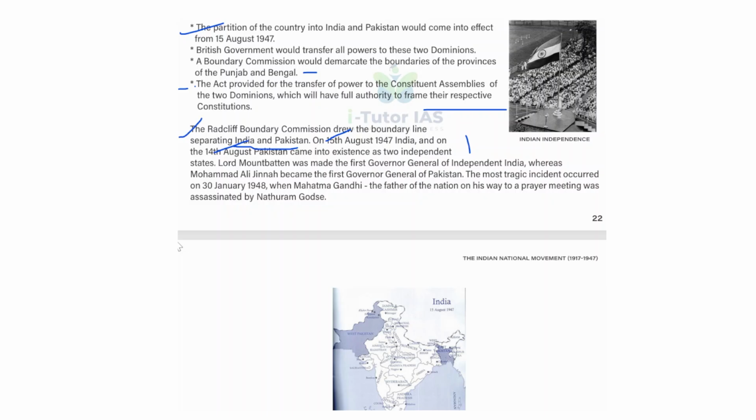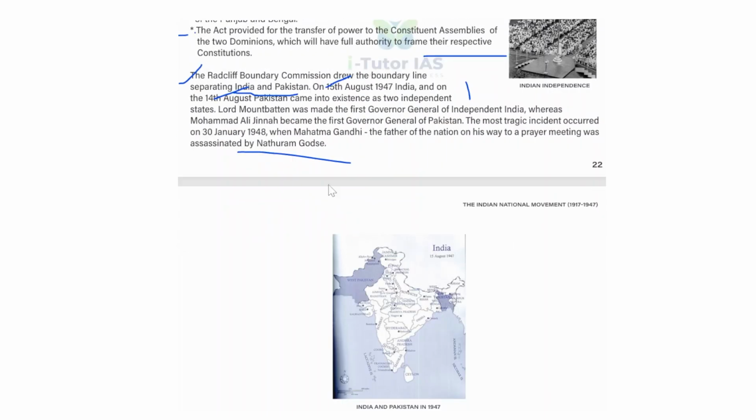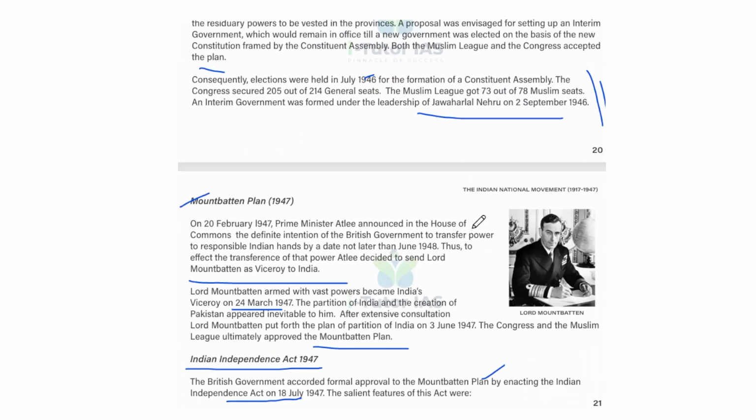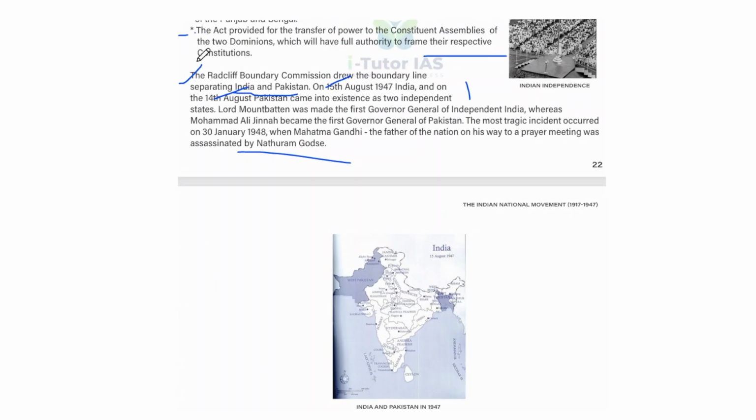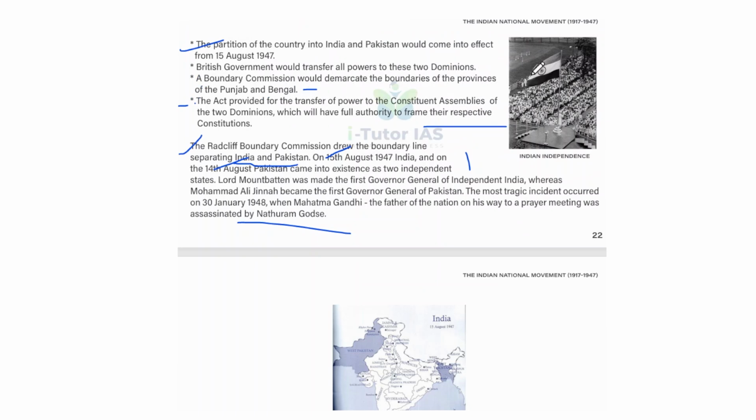And the most tragic incident occurred on 30th January 1948 when Mahatma Gandhi, the father of the nation, on his way to a prayer meeting was assassinated by Nathuram Godse. So that is the end of, actually we can say, the starting of Indian independence. Okay, so this is the Indian independence moment.